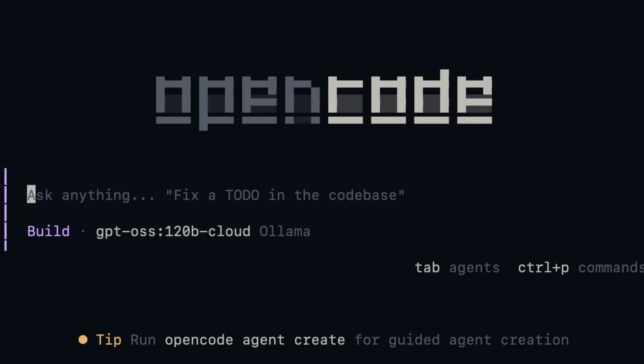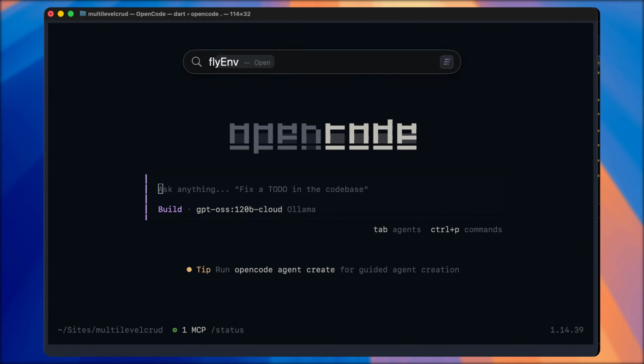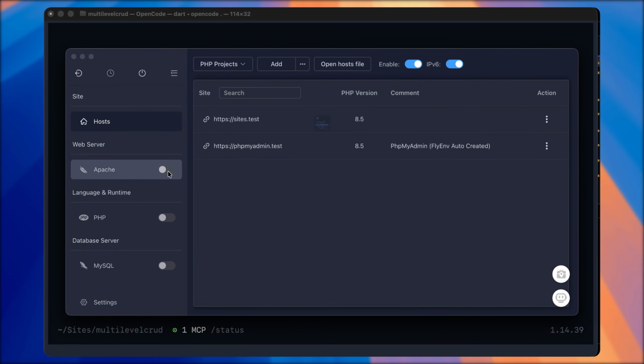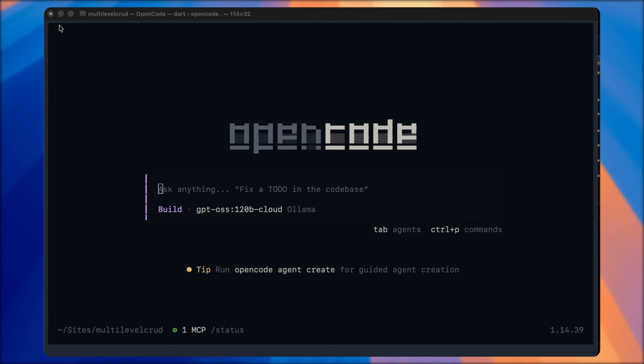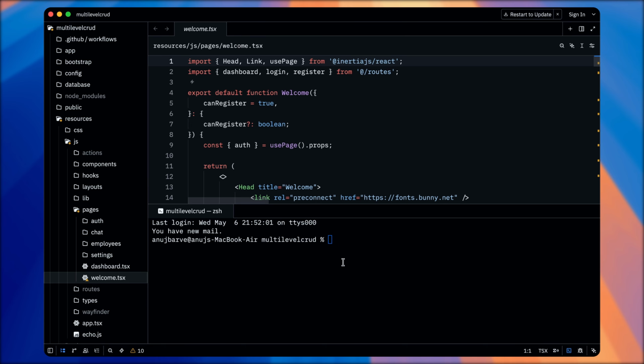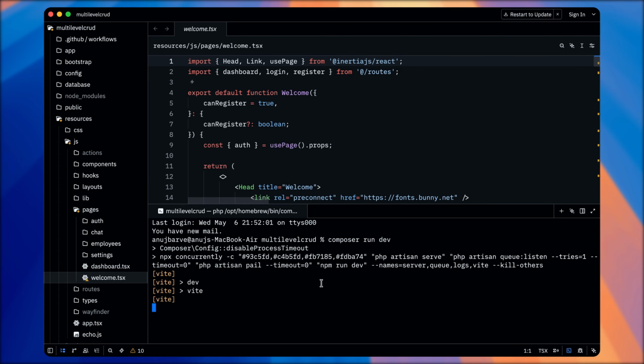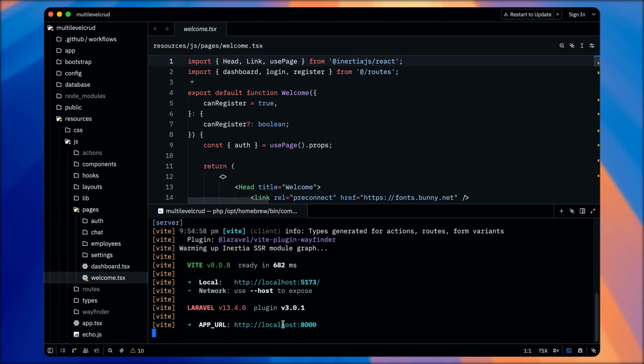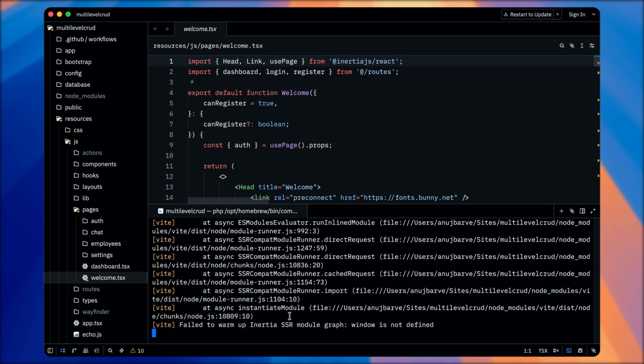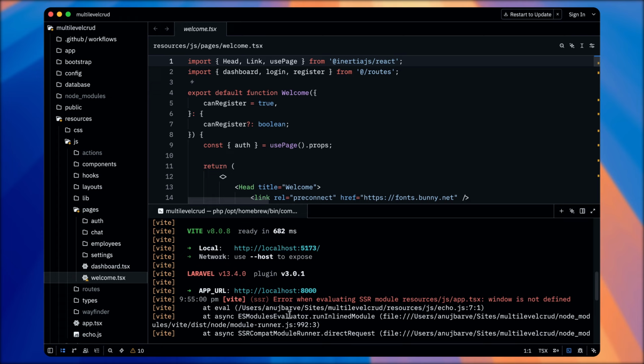So let me just run the application first before asking the AI to run it for me. I'll just use Sail as my server, and it will invoke the database and Apache. Now I will go to Zed. I will say composer run dev. It will start the application, and yeah, there are some errors.